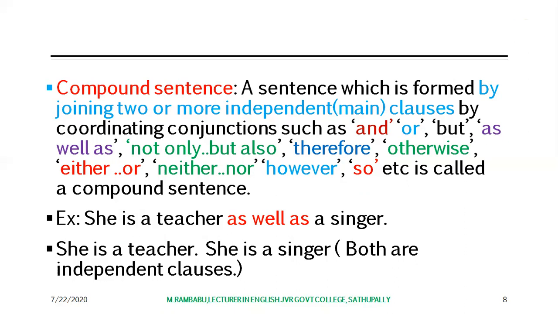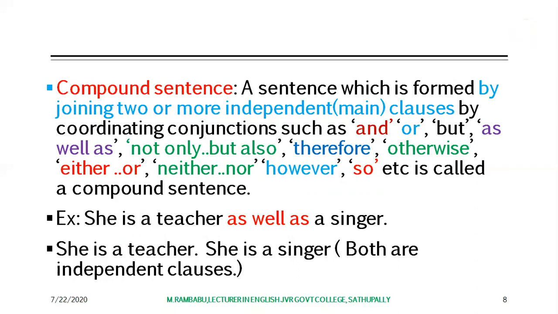A sentence which is formed by joining two or more independent clauses, two or more main clauses, by coordinating conjunctions such as and, or, but, as well as, not only but also, therefore, otherwise, either or, neither nor, however, so, is called a compound sentence.